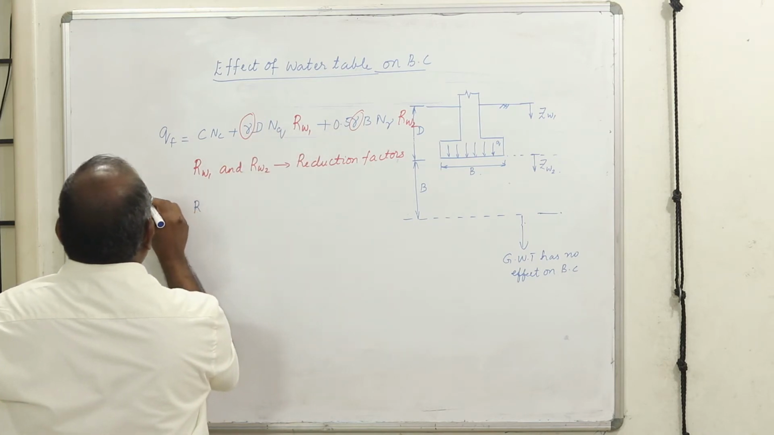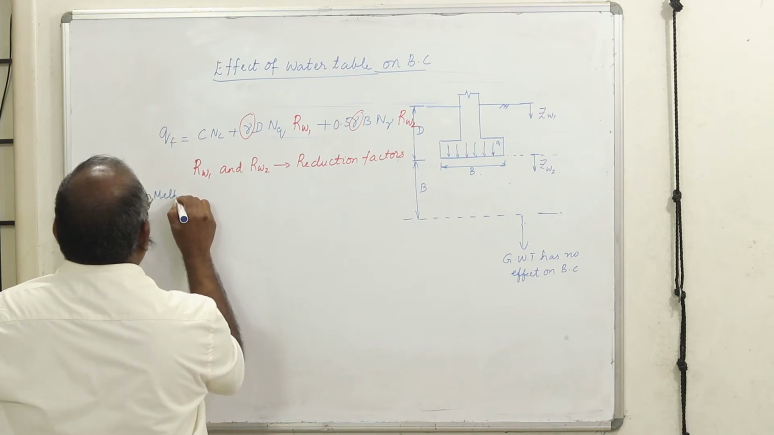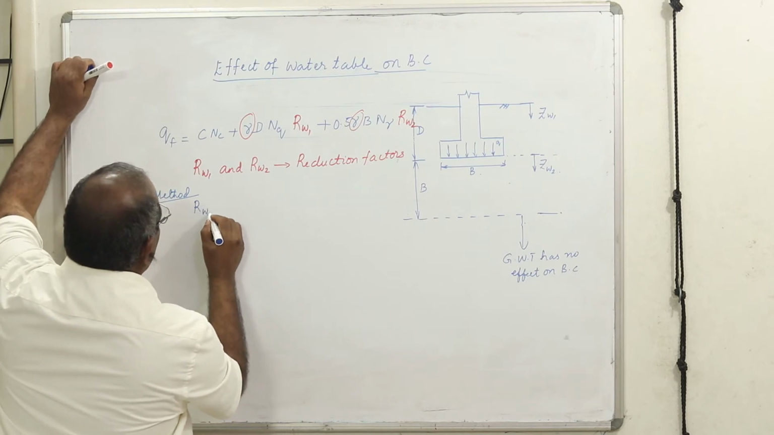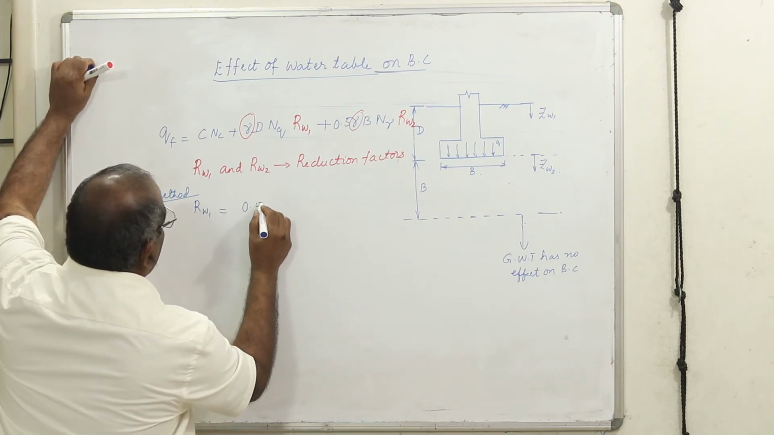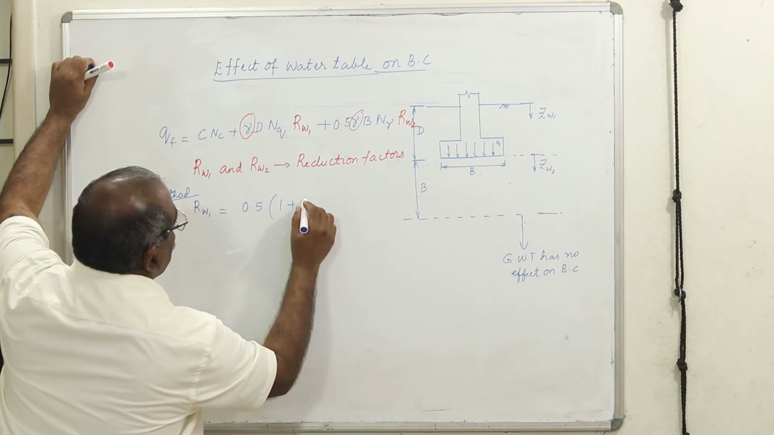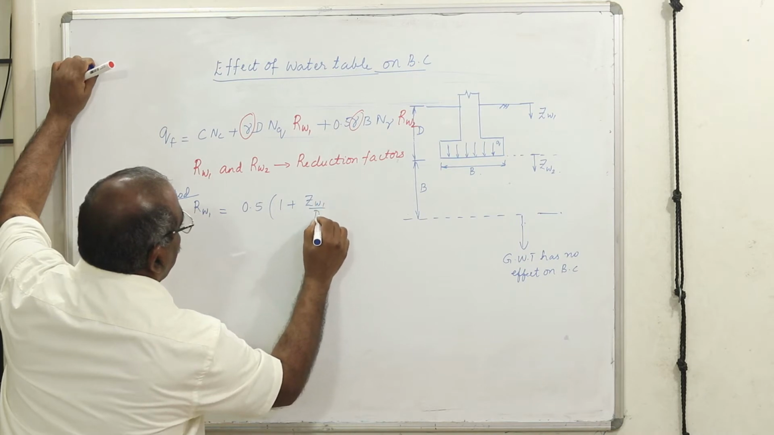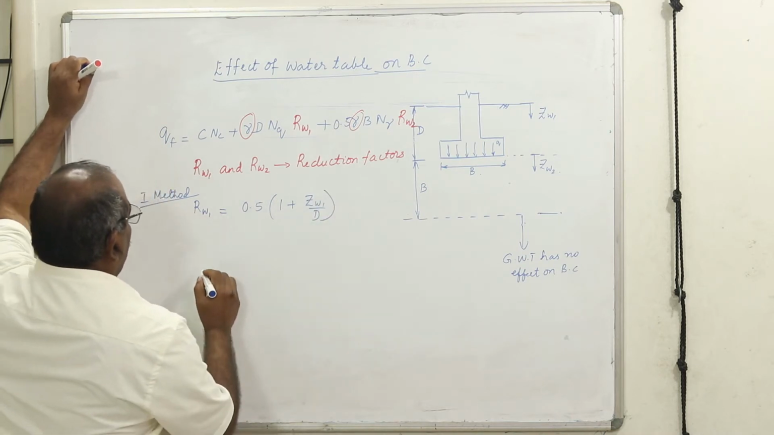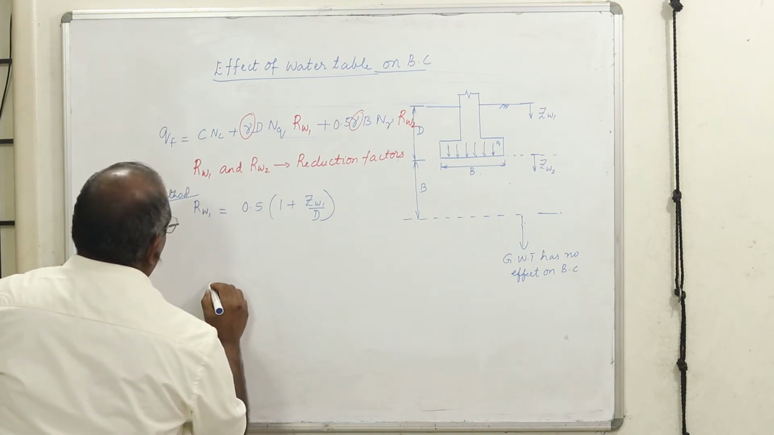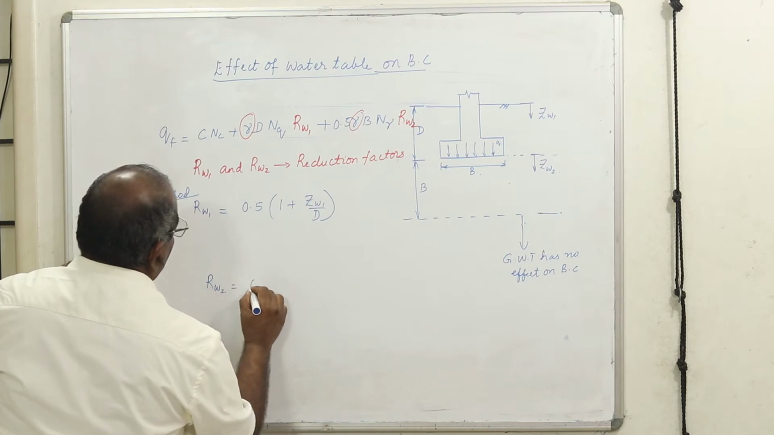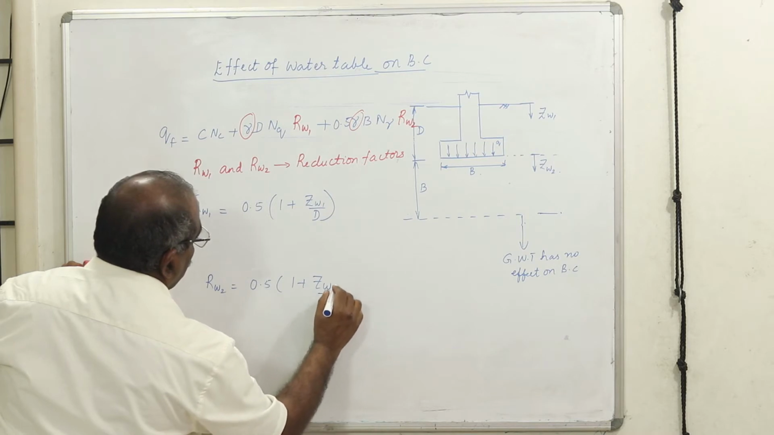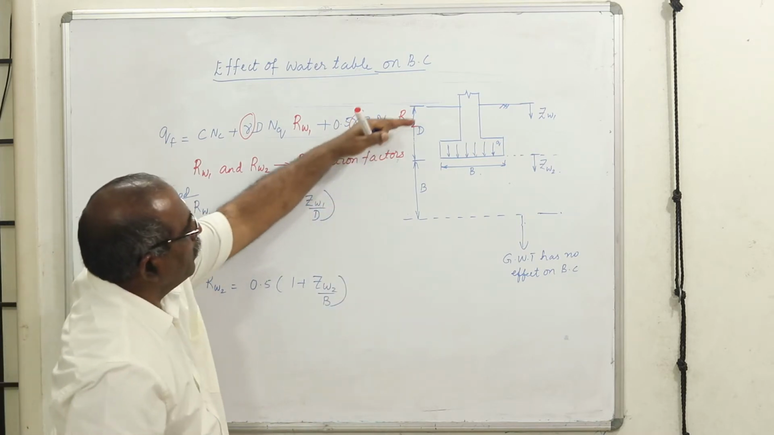Now, with the first method, there are three methods. I'll give you all the methods. Okay, we try to understand. RW1 is given as 0.5 times of 1 plus ZW1 divided by D. And RW2 is equal to 0.5 into 1 plus ZW2 divided by B. Means RW1 will be affecting here in this zone.